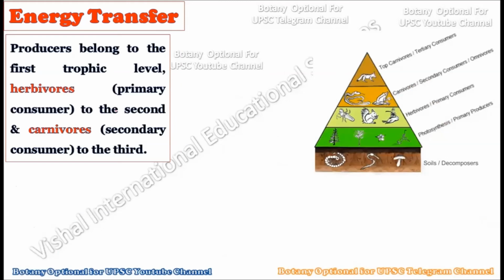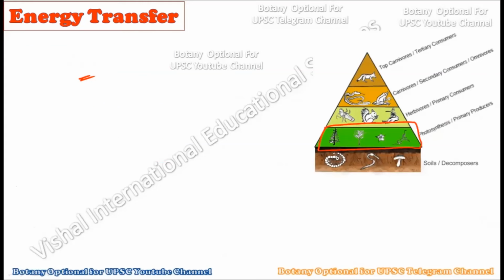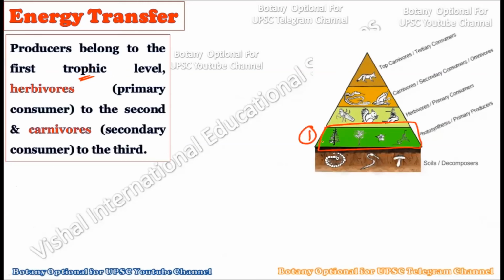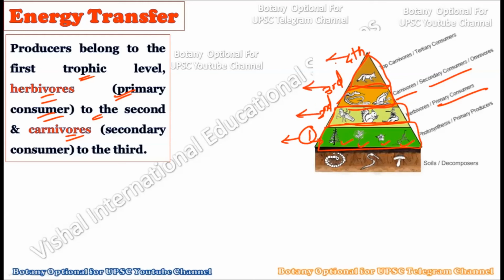Now consider producers belong to the first trophic level. See here we have the producers, and these producers belong to the first trophic level. At the first trophic level these are all the producers. Green plants are there, and these green plants are producing the food material. Then the herbivores, which are also called the primary consumers, are present at the second trophic level. Then the carnivores, which are secondary consumers, are placed on the third trophic level. And then we have the fourth category here in this diagram, which is called the top carnivore. So this is the first trophic level, second trophic level, third trophic level, fourth trophic level.